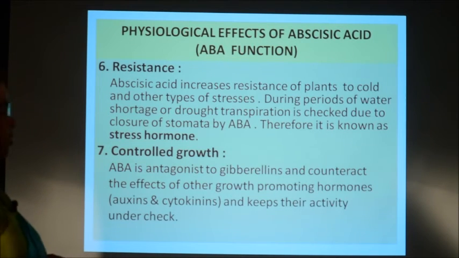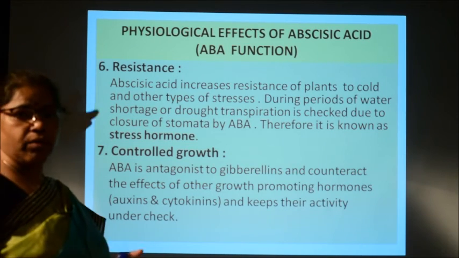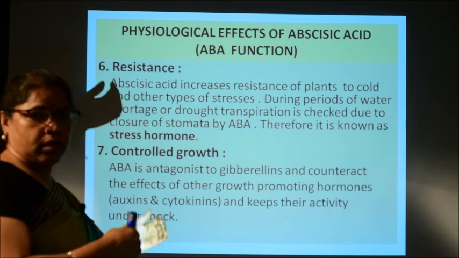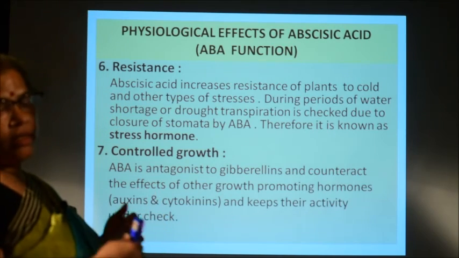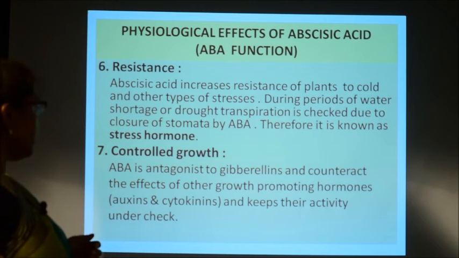Then another effect is resistance. Abscisic acid increases the resistance of the plant, to cold or any other type of stress. As you know, when there is water stress, transpiration decreases due to abscisic acid.